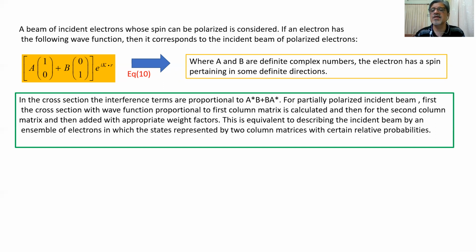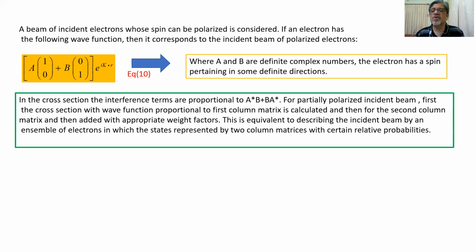There are two different matrices we have considered in this equation, where A and B are definite complex numbers. The electron has a spin pointing in some definite direction. So we have two different complex numbers represented by A and B, and there are two column matrices, (1, 0) and (0, 1).